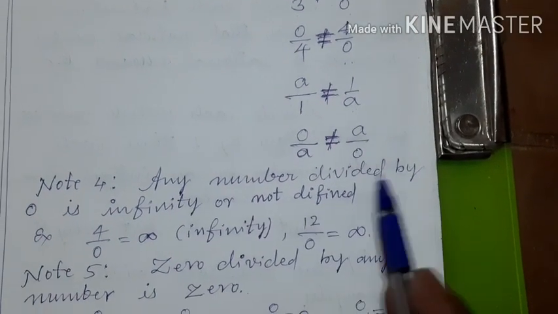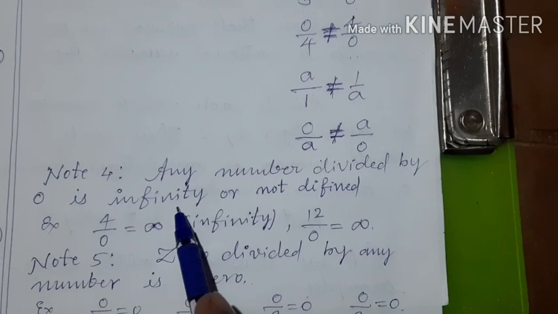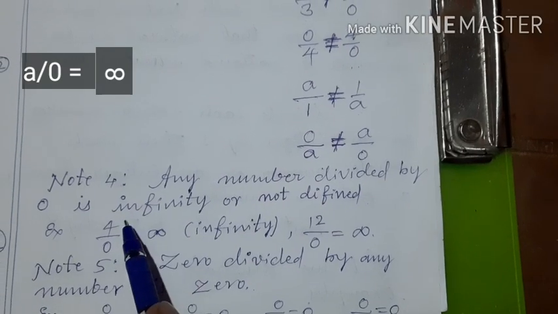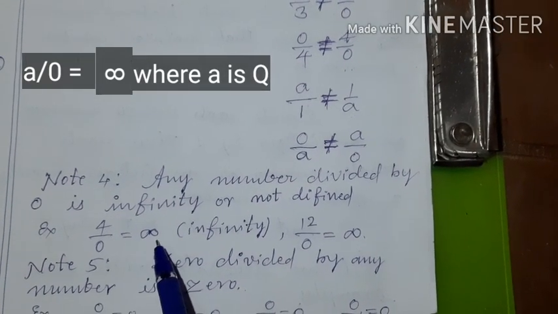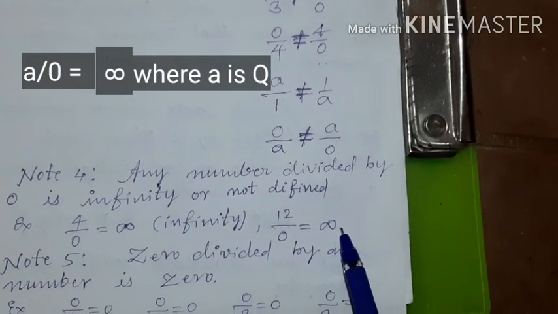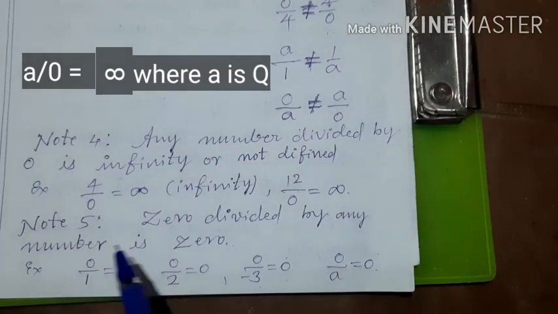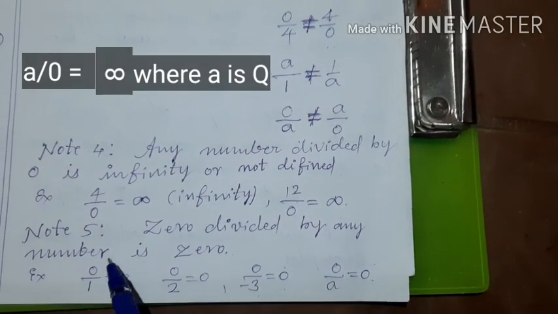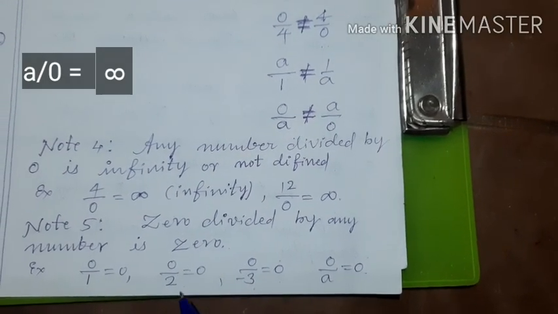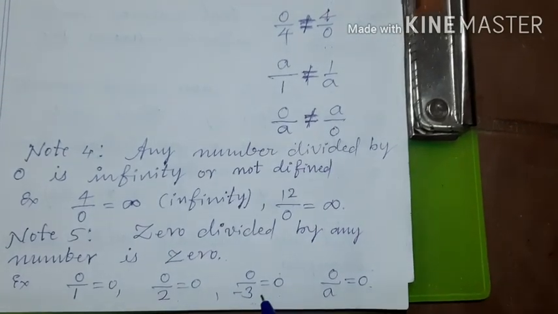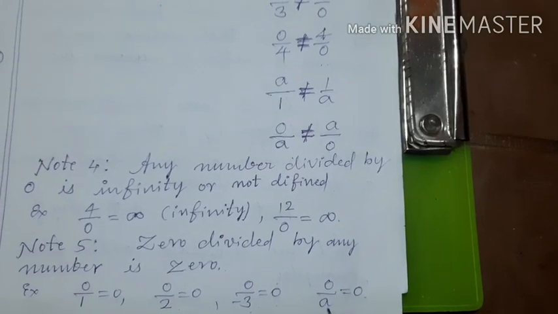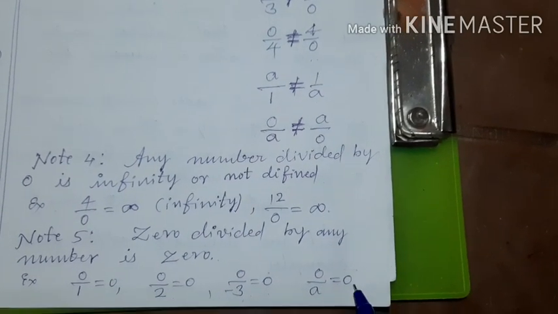Any number divided by 0 is infinity or not defined. That is 4 upon 0 is how much? We don't know. It is infinity. 12 upon 0 is how much? Infinity. Okay. That is 0 by 1 is 0. But 1 by 0 is infinity. 0 by 2 is 0. But 2 by 0 is infinity. 0 by minus 3 is 0. But minus 3 by 0 is infinity. 0 by a is 0. But a by 0 is infinity.